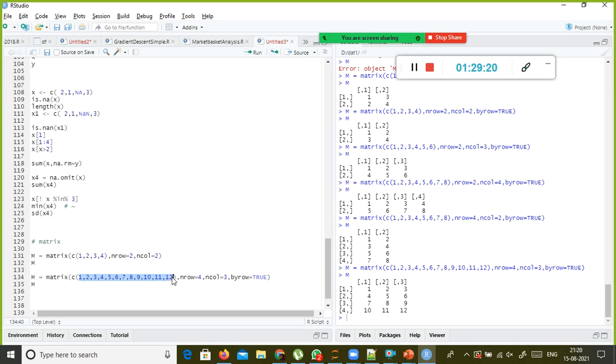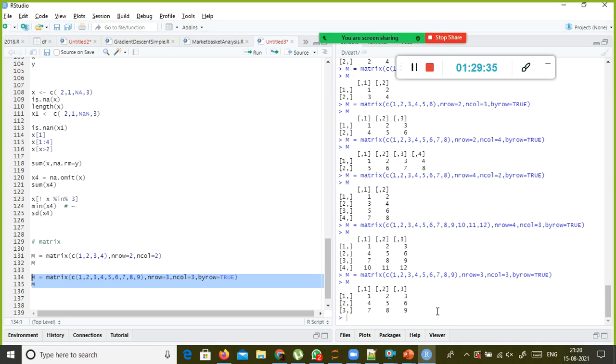Okay, let me do one thing. I will remove this one also. I think I should have used that one here. We don't need that many things. So 3 cross 3, 9. So 1, 5, 9. You need to replace the 1, 5, 9 by 1. So here 1 should be there.